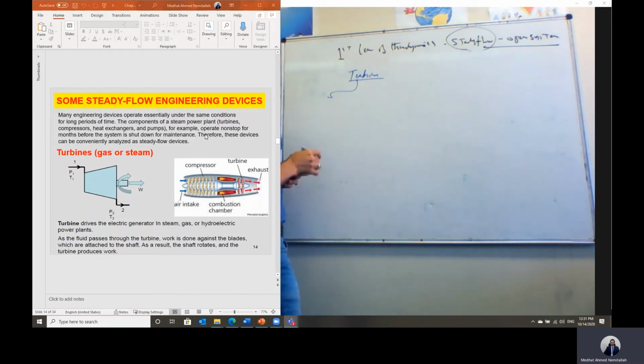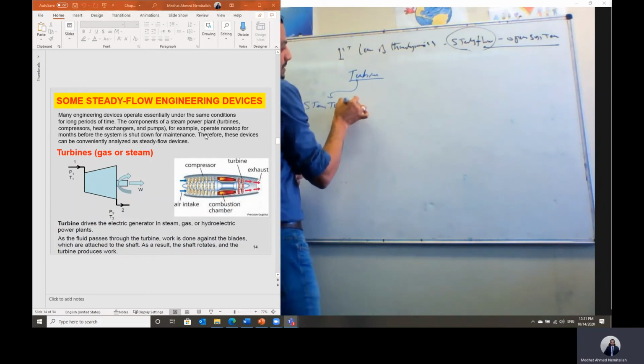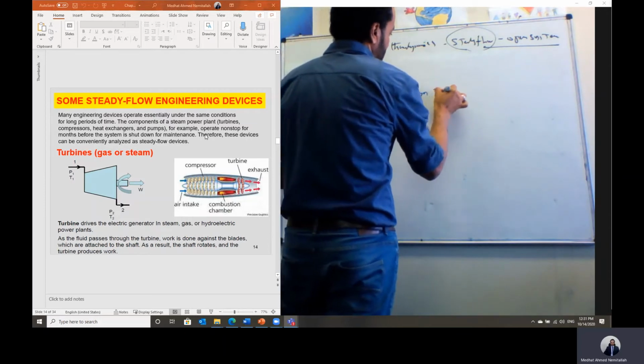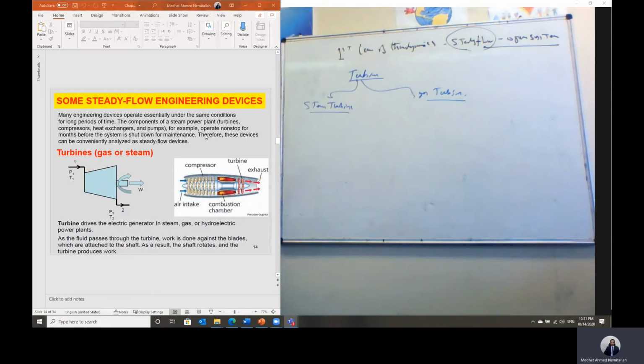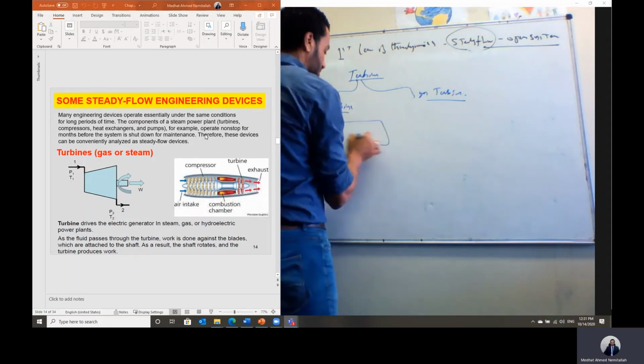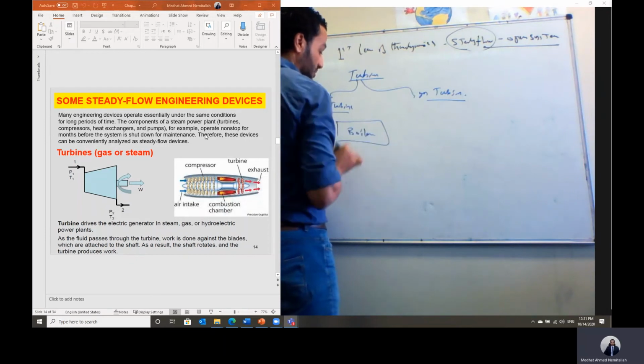Turbines are divided into steam turbines or gas turbines. The difference is the working fluid. In case of a steam turbine, which is used in a steam power plant for electrical power generation, we have water. Water is coming to this pump under low pressure. So the function of the pump is to raise the pressure of this liquid water to the pressure of the boiler. This is the boiler.